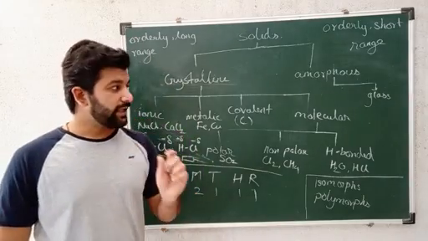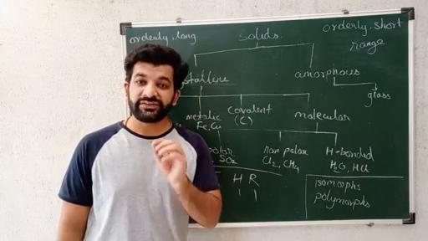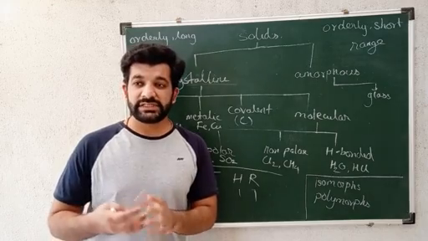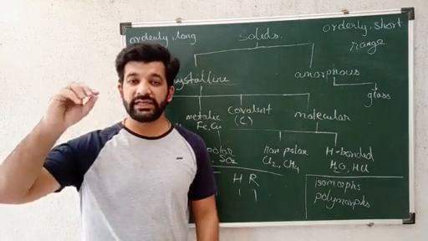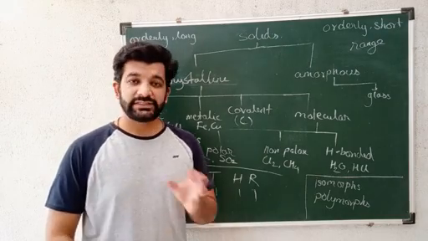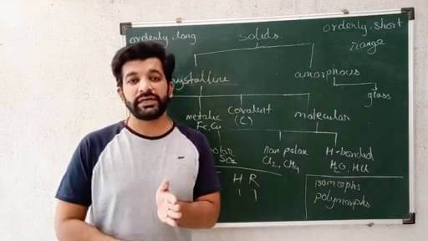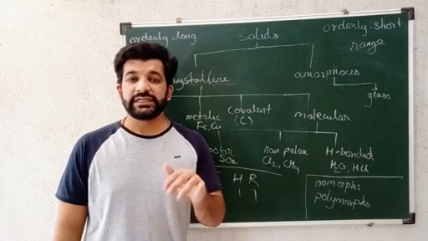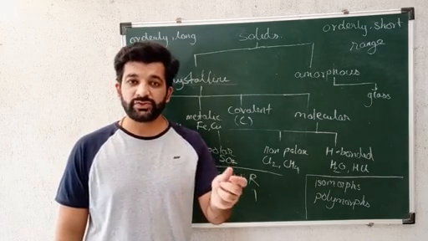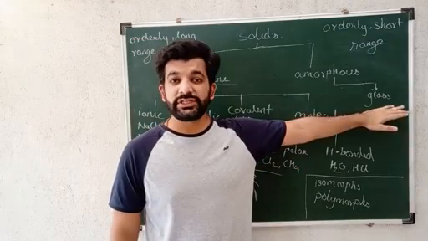Means that glass at room temperature is in liquid state, but when we see it, it is felt that it is in solid state. The reason is that the viscosity of glass is so high that at room temperature it makes us feel it is in solid state. Is this clear?